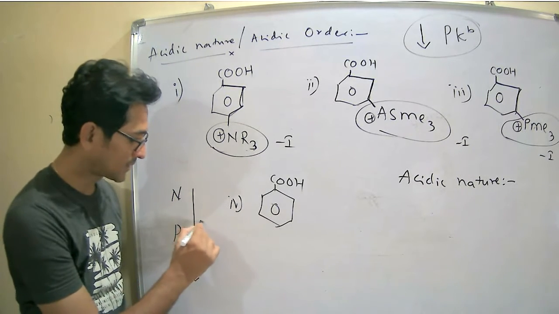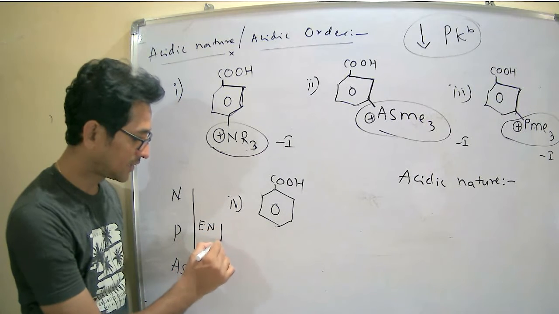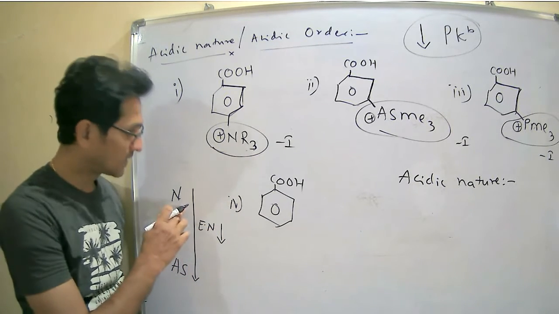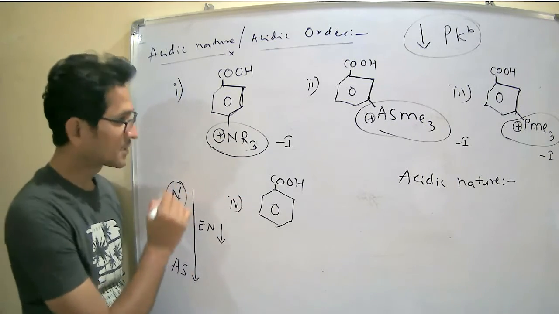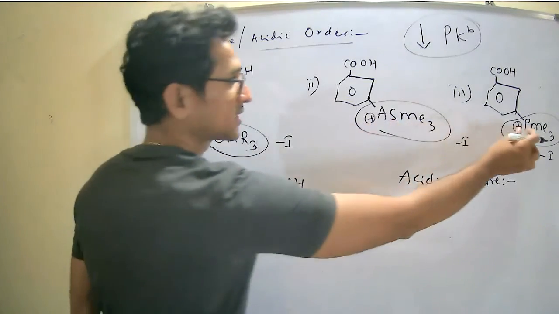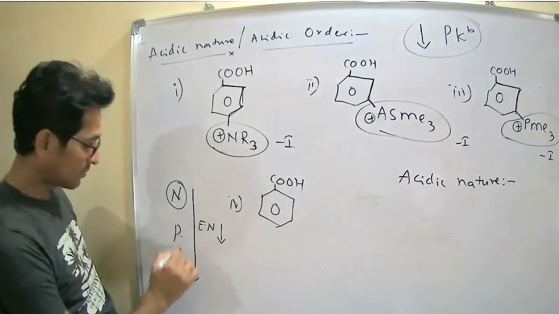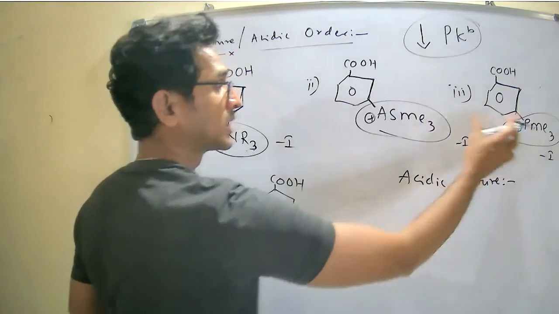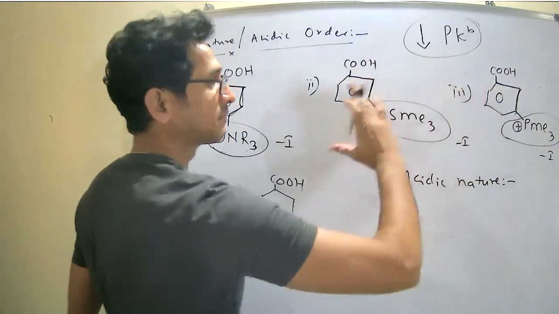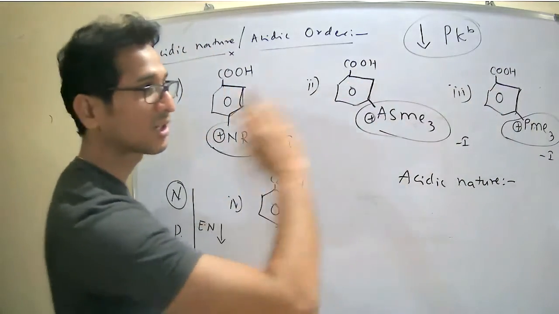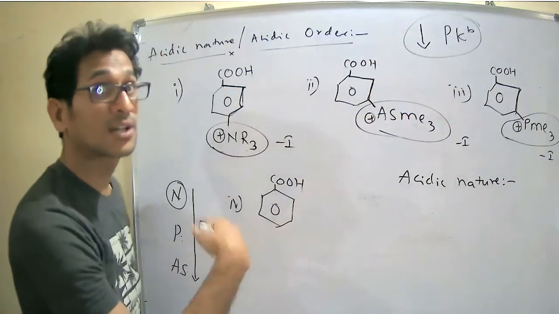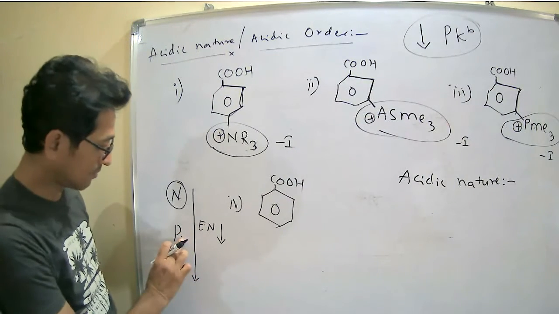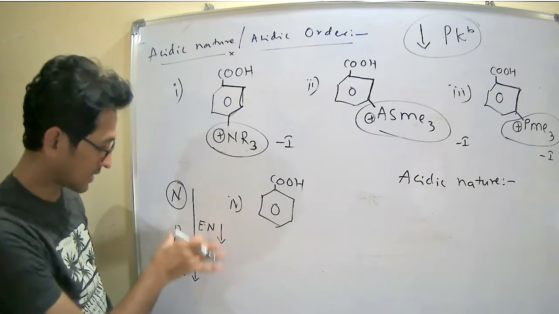In a group, what happens? Electronegativity decreases. Now the competition between phosphorus and arsenic. Which is more electronegative? Phosphorus is more electronegative, because the distance is the same and both are electron withdrawing groups. Phosphorus is the more electron withdrawing group, because phosphorus is more electronegative than arsenic. This is the reason.